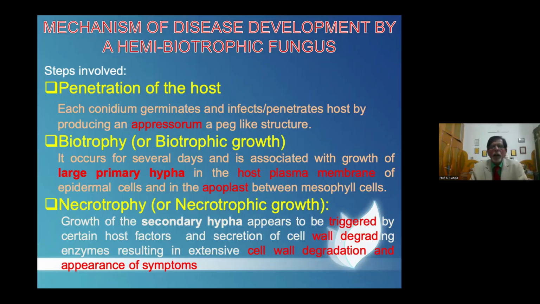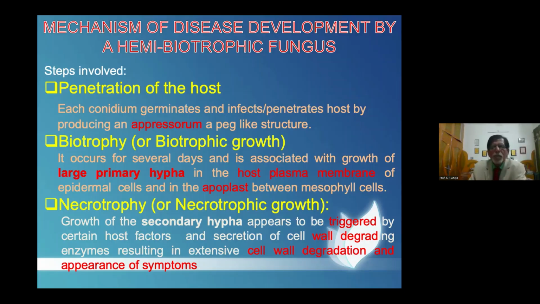The advantage of biotrophy is that it remains specific to its host and doesn't go to another host. The necrotrophic phase helps in killing the host. First penetration, then biotrophic growth, then the necrotrophic phase, or killing of the host plant. These are the three steps involved in infection and death of any weed or any host plant.